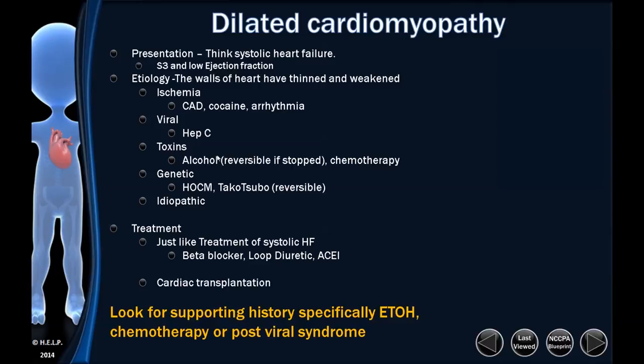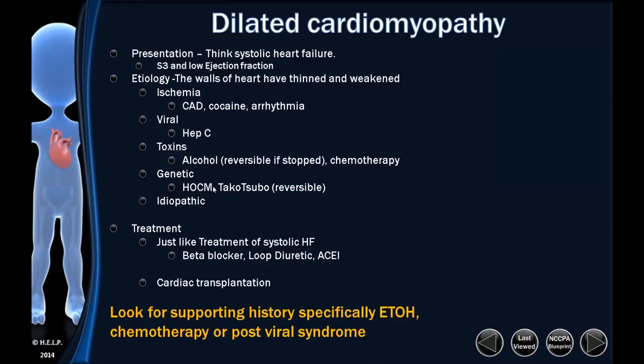Alcohol is a toxin and it causes dilated cardiomyopathy. The important thing about alcohol, however, is if it's stopped early enough, a dilated cardiomyopathy, once the alcohol is stopped, can return to a completely normal heart. So it's the one that's reversible. Chemotherapy can also lead to a dilated cardiomyopathy. There are several of those that will require the patient to get an echo prior to actually getting the chemotherapy.